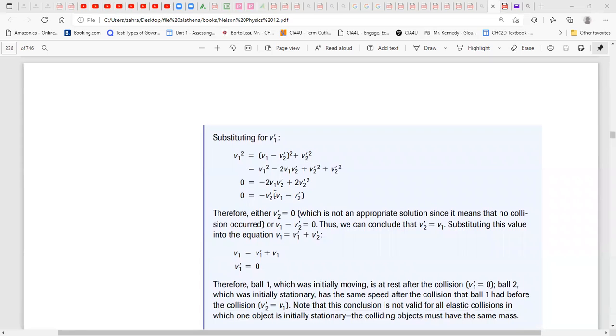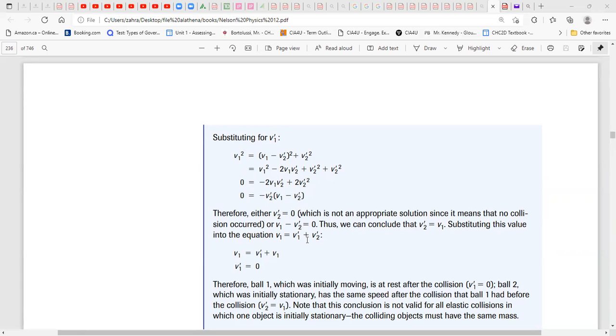So there are two possibilities. Two things multiplied together being 0 means the first one is 0 or the second one is 0. If the first one is 0, it's impossible, because after the collision that is not an appropriate solution; the second ball is not stationary after the collision. So v1 minus v prime 2 equal to 0 is more reasonable. If you set that equal to 0, you get v prime 2 is equal to v1. This makes more sense. So we got v prime 2 equal to v1.